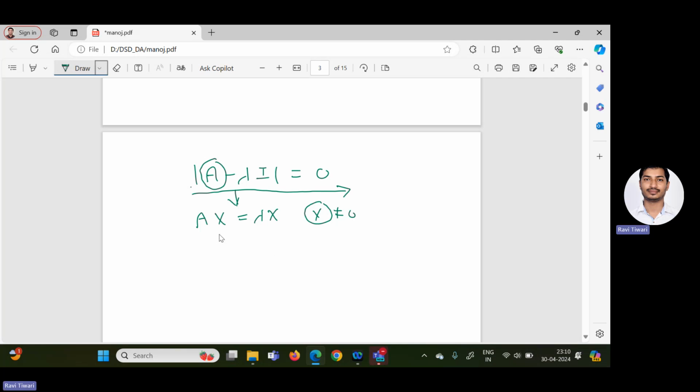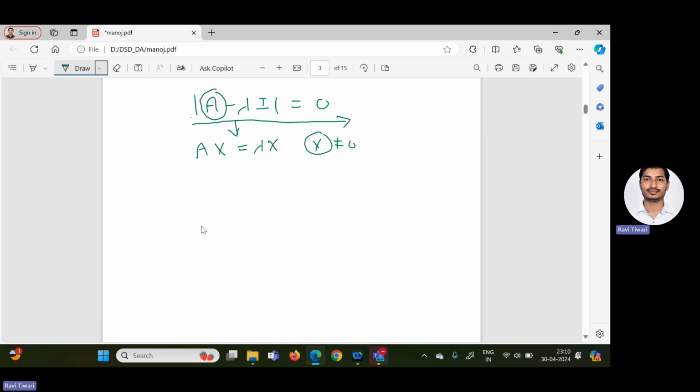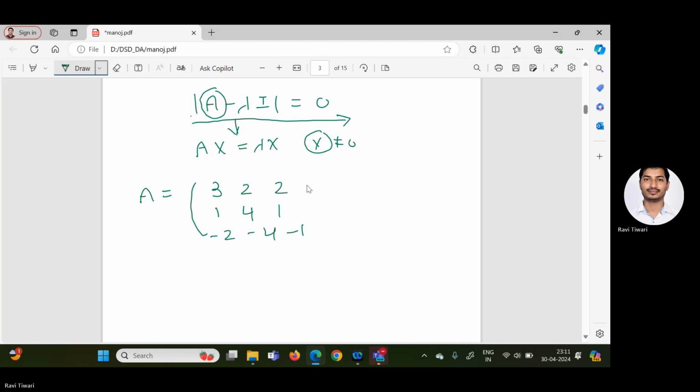So let us assume one question, where we have to calculate eigenvalue and eigenvector of a matrix. These are the basic concepts. What is the meaning of eigenvalue? What is the meaning of eigenvector? Now I am going to calculate eigenvalue and eigenvector of the matrix. Let us assume a matrix A equal to 3, 2, 2, 1, 4, 1, -2, -4, and -1. So this is a 3 cross 3 matrix, and we have to calculate eigenvalue and eigenvector of this matrix.